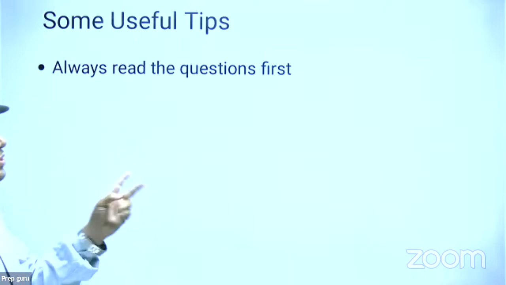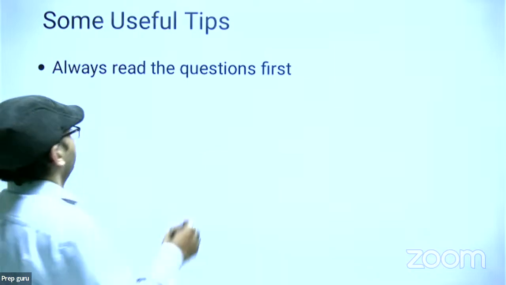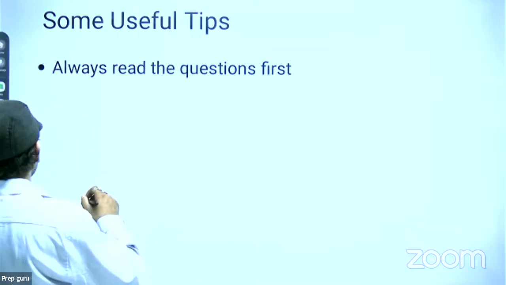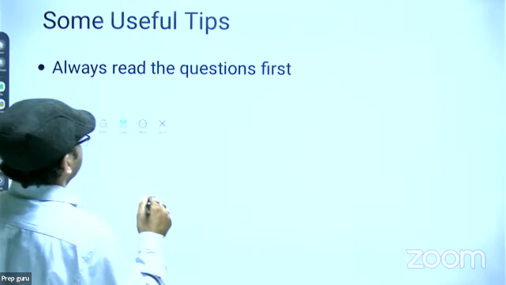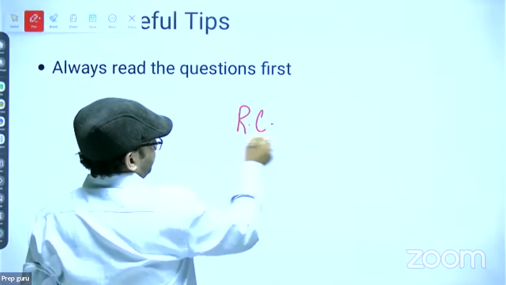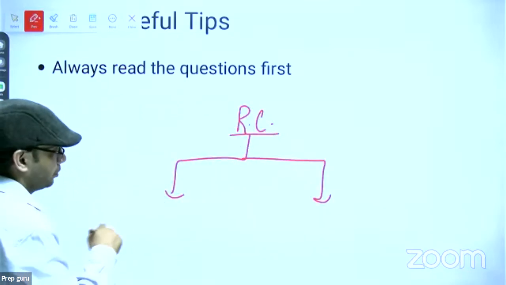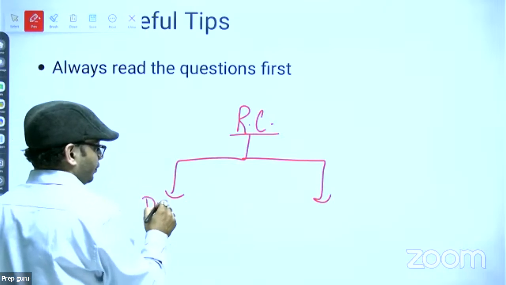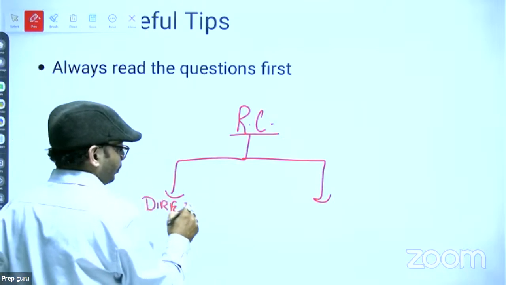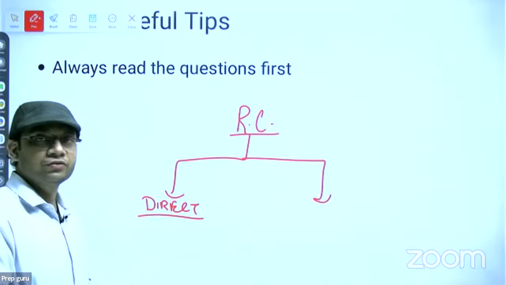See, there are two kinds of questions in each category. Suppose if I say, what are the categories of question in RC? So there are broadly two categories. Note this down, everyone, right? This is very important. The first one is what? The direct level questions. Direct level questions means what? Which can be answered directly from the given passage.